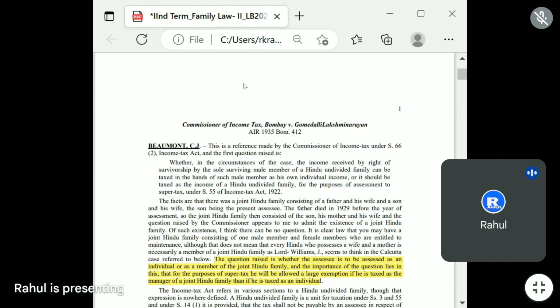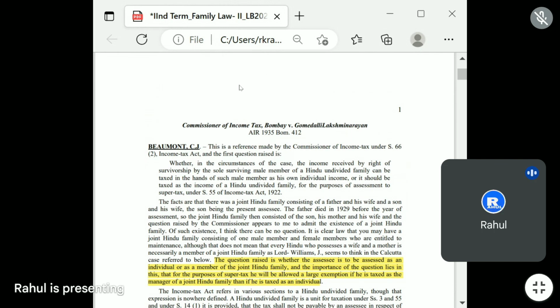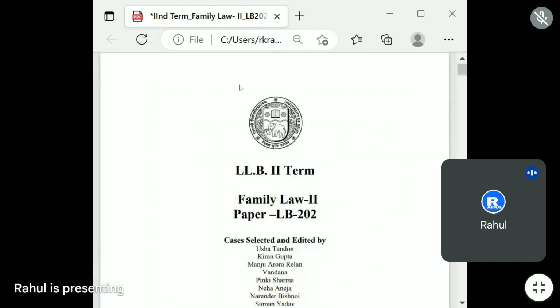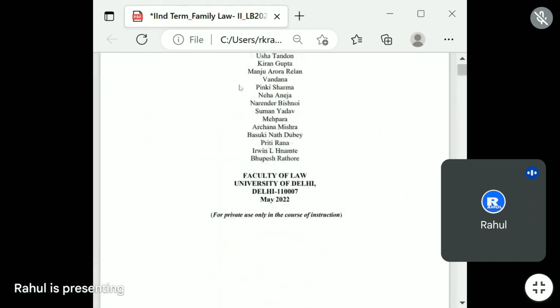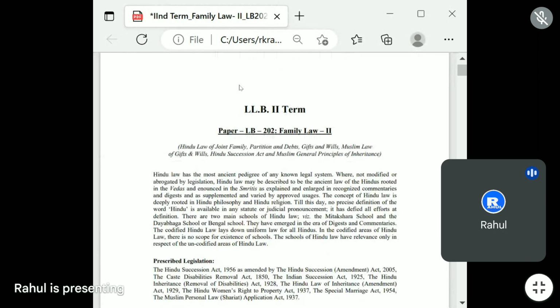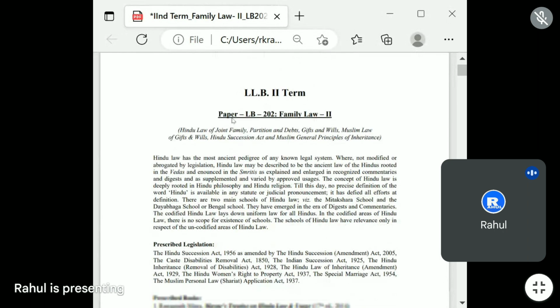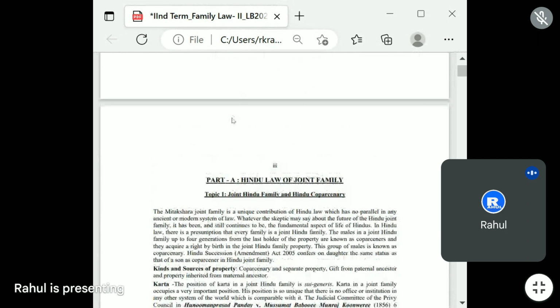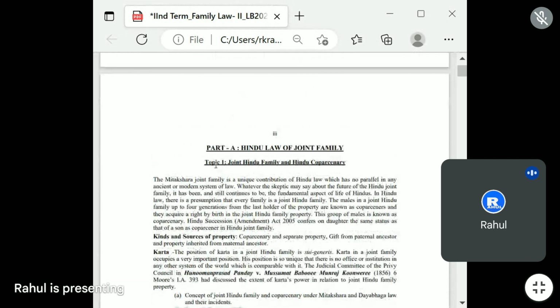So we'll start the discussion on Family Law 2, right? We have a first look at the Family Law 2 syllabus, second semester of Delhi University, right? The very first topic of Family Law 2 is regarding the joint Hindu family and Hindu coparcenary, right?